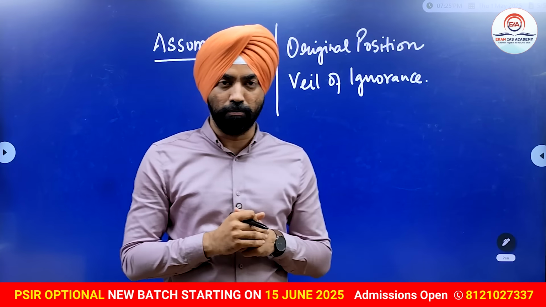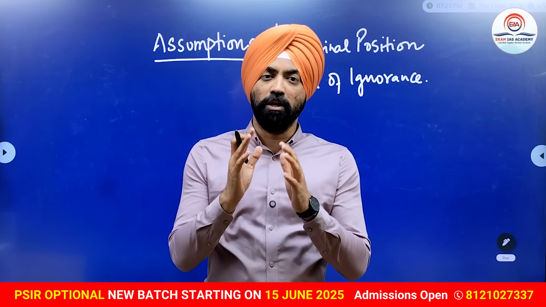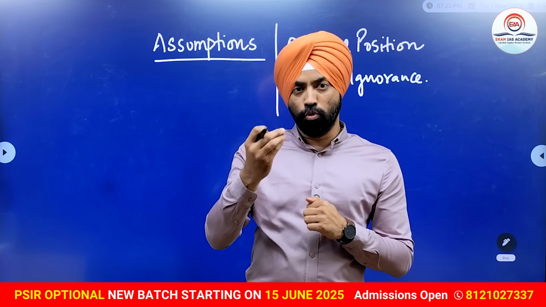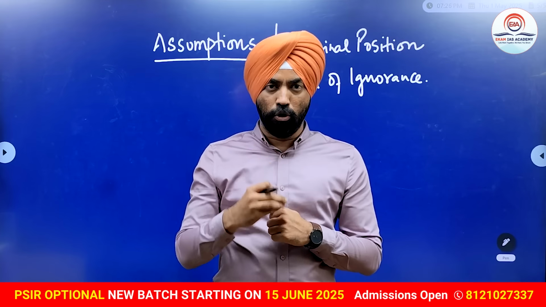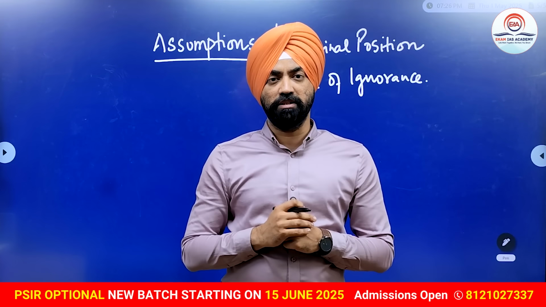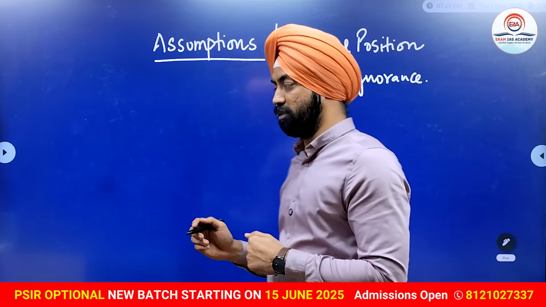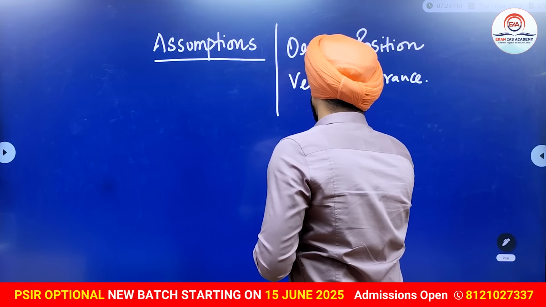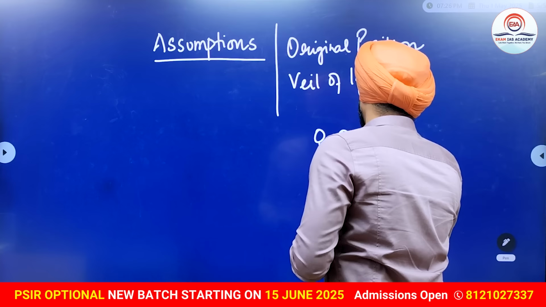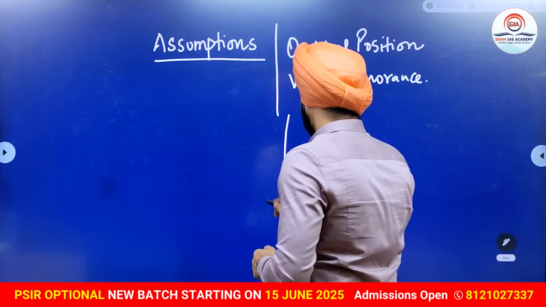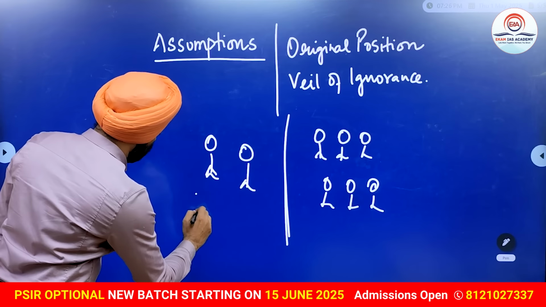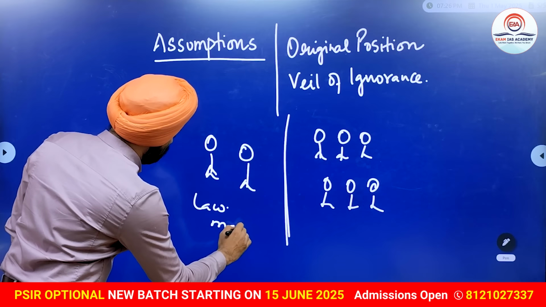Original position. Say for example, we have our lawmakers. The lawmakers make laws for us. We all know this. Now, because the lawmakers know for whom they are making a law, they will make laws to suit themselves. But however, John Rawls says the law should not be made like this. Say for example, this is the society for which laws are being made. There are many people in this society like this. Now, he says that, for example, these 2 people are the lawmakers in this society. Who are they? They are the lawmakers in this society.